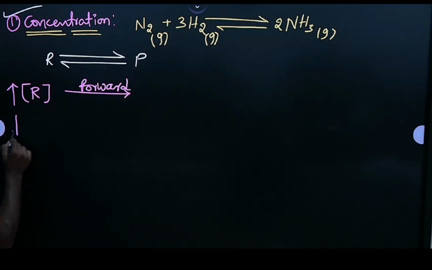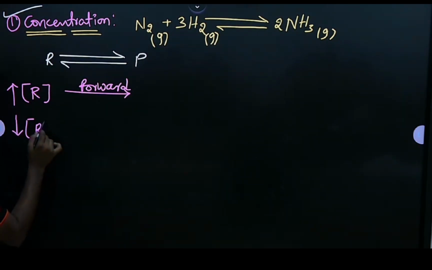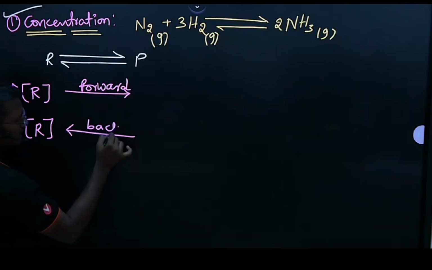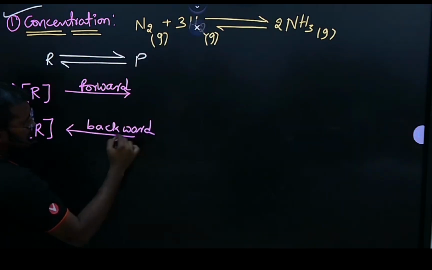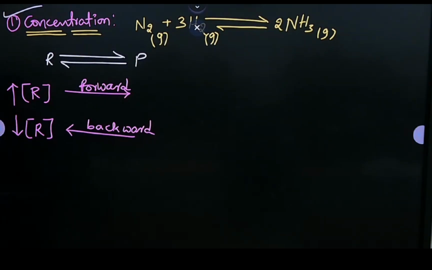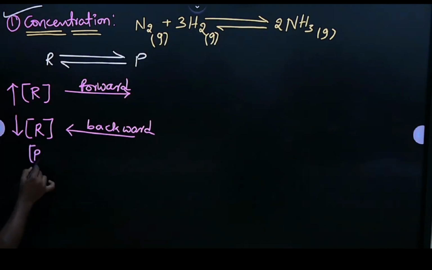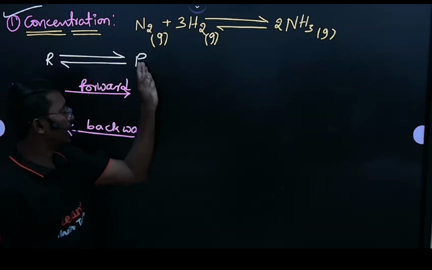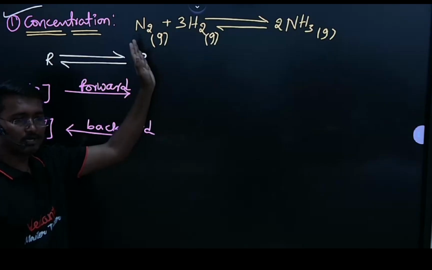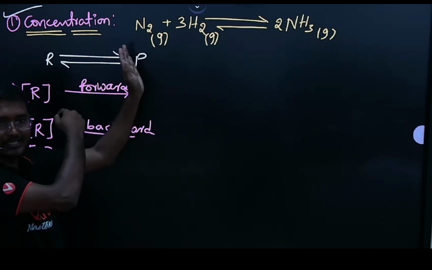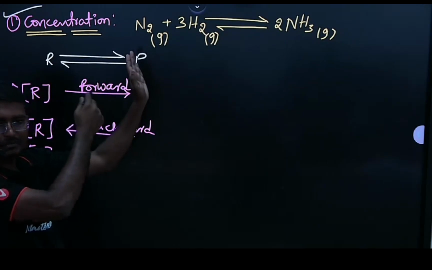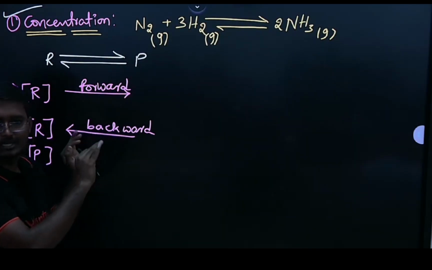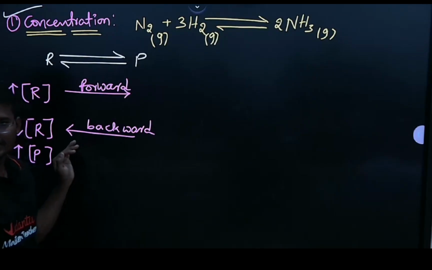Then if I am going to decrease the concentration of reactants, then the system moves in which direction? Backward direction. Okay, same thing, if I am going to increase the concentration of products, then automatically the reactants concentration will decrease, then the system moves in the backward direction, then that will become in equilibrium again, right?